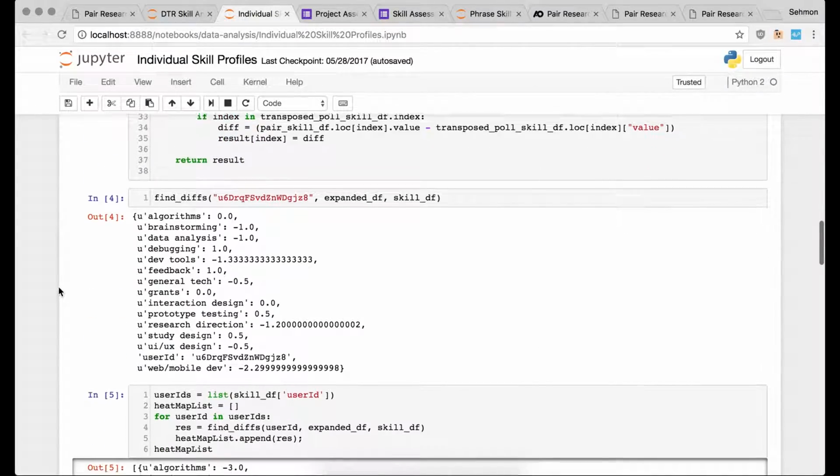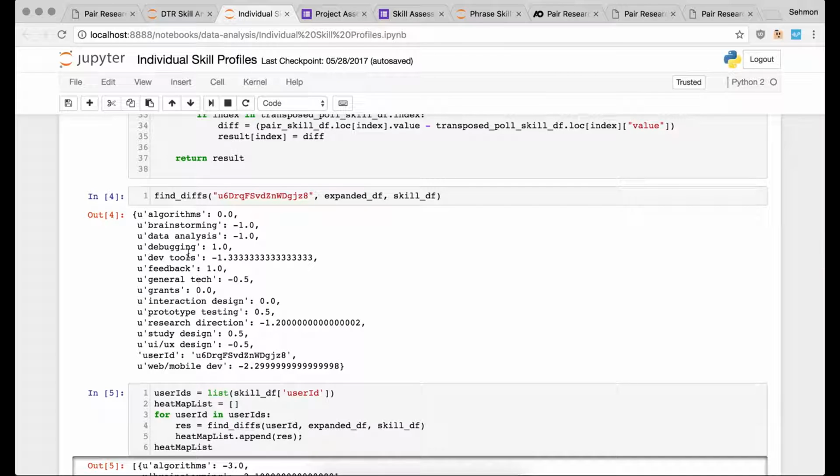We can see here that for a given user ID in the system, we can find where they lie within certain categories and skills. Because we have a system of Parry Search data, we also wanted to test the validity of that, because there are some drawbacks to using Parry Search system data. For example, people might not rate things accurately. They might not want to help certain people, so they rate them lowly on purpose. They might think the scale is flipped, so they rate things they definitely cannot help with as a 5 instead of a 1. So there are some gaps in the accuracy of the system. It's not 100% accurate, so we wanted to test how accurate the data was.